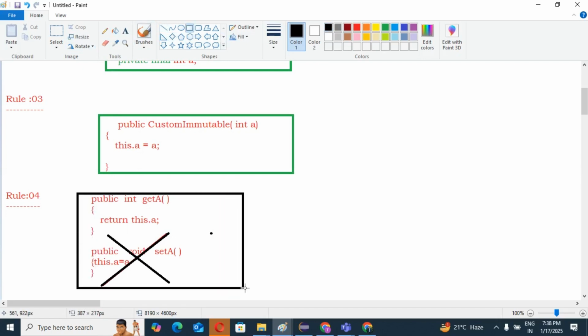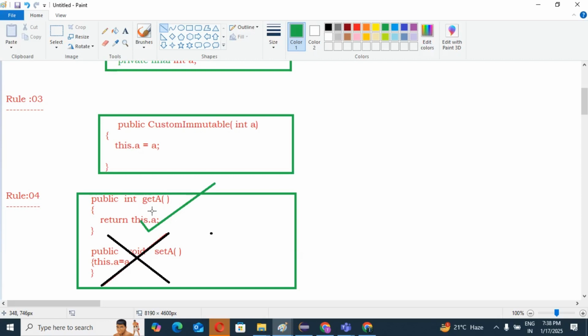So this is the fourth thumb rule, guys. So we should not have setter method. We will have getter method, guys. Yes or no? We should have get method to get the information of the object.